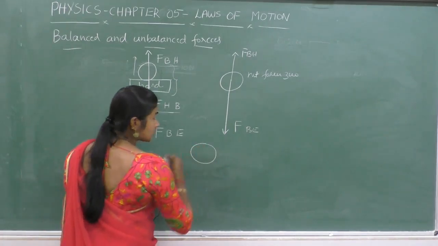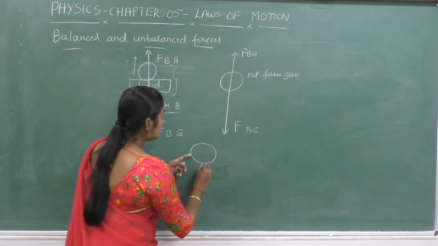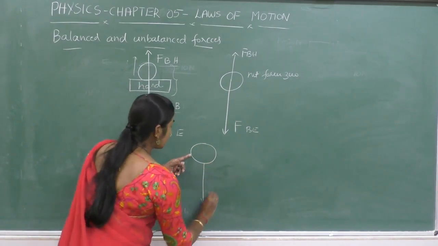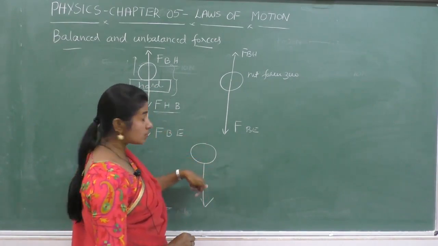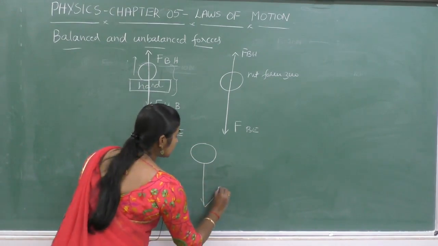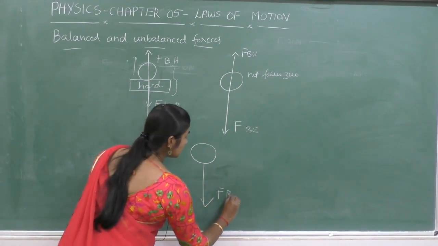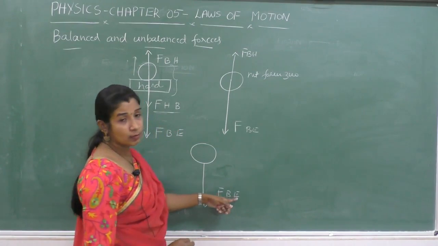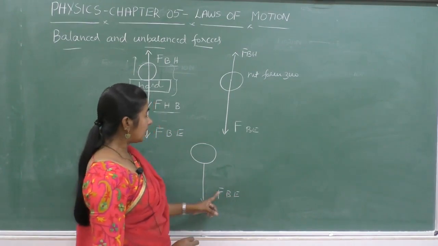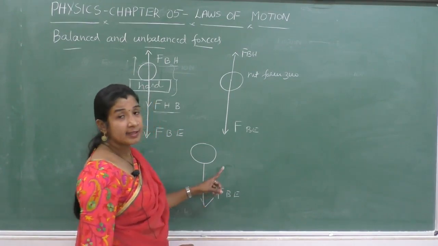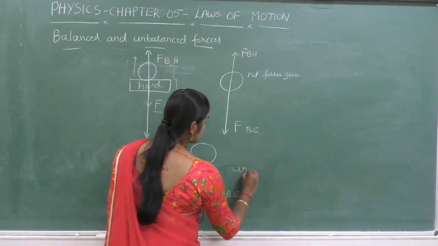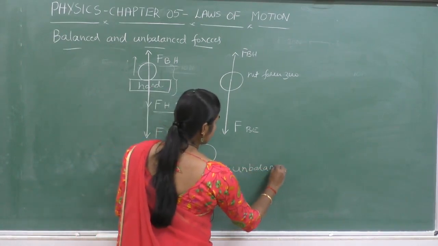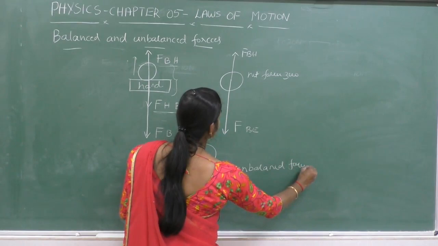Suppose there is no hand. In that case, the object moves downwards. That is, the force on the object is due to the earth only. So that is FB, and this force is called an unbalanced force.